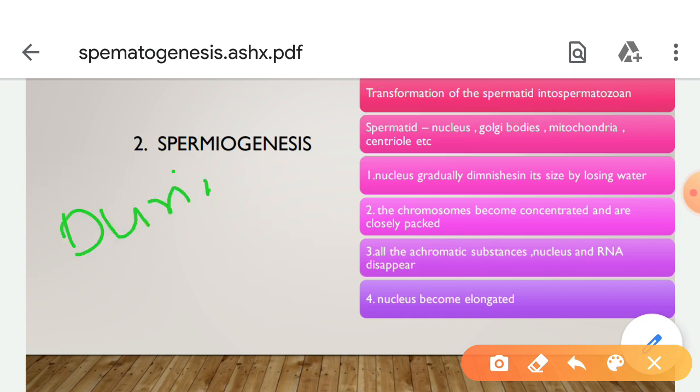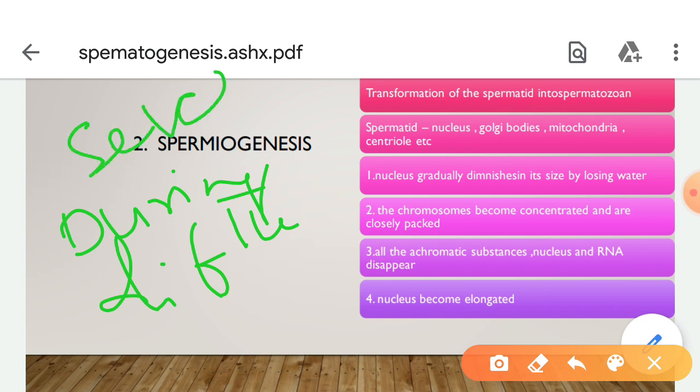During the differentiation of the sperm, the organelles undergo several changes. First, the nucleus gradually diminishes in size by losing water.